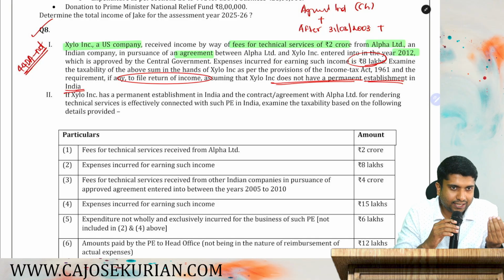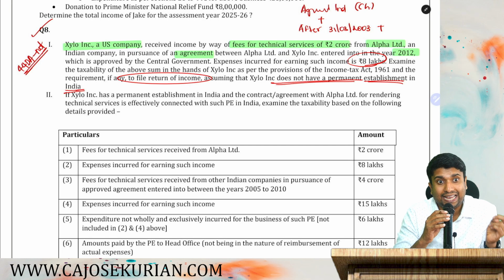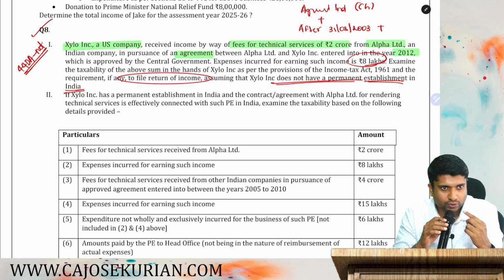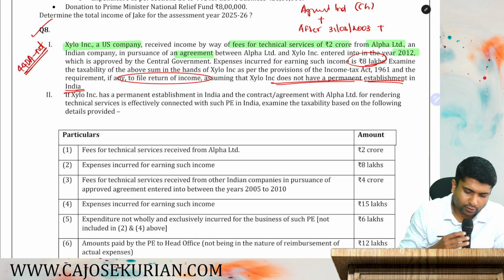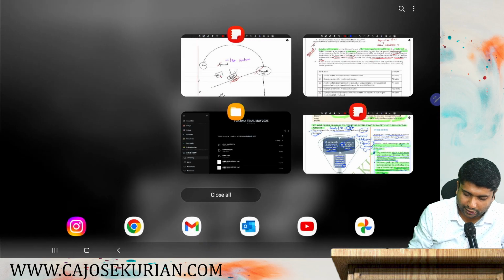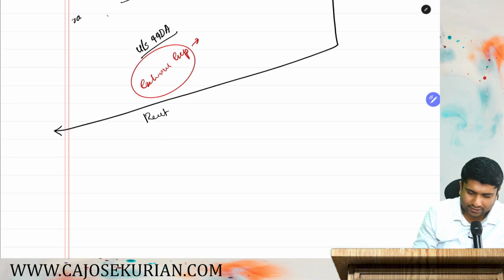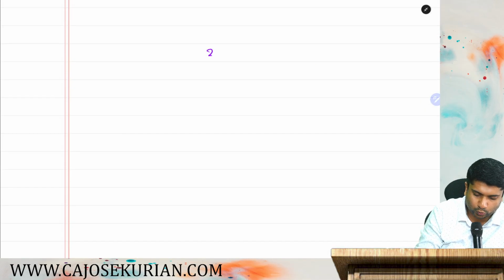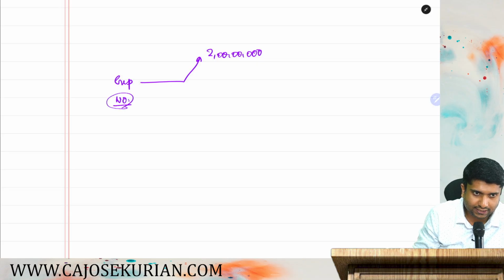Then the one section that will be applicable will be 115A. Yes or no? So according to 115A, we need to compute the answer. How much is the total income, friends? It is 2 crore. And can you claim expenses as a deduction? The answer is no. You cannot claim any expenses as a deduction.